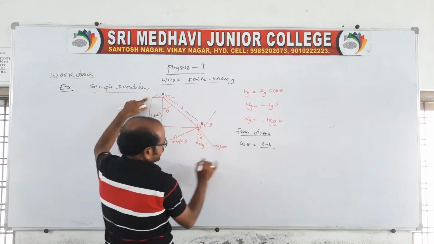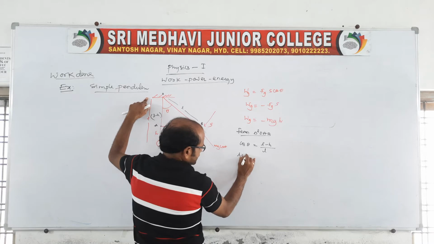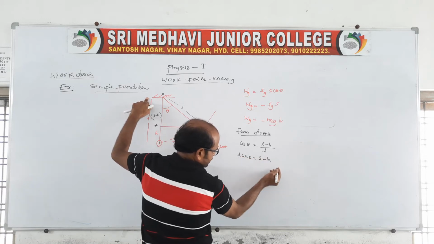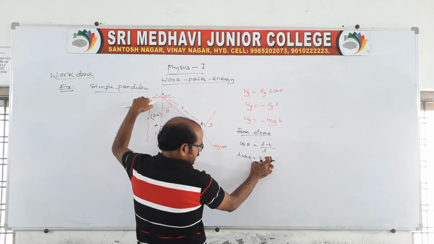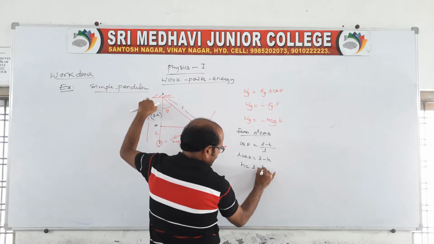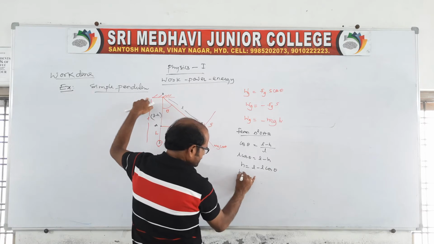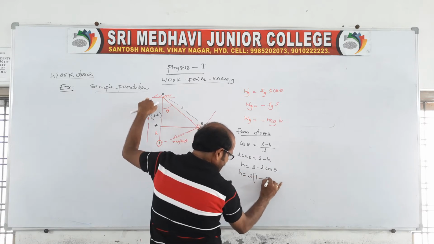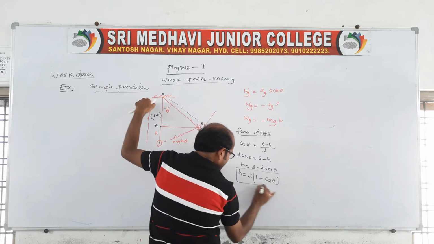So L cos theta equals L minus h. We should get h, so h is equal to L minus L cos theta. Therefore h is equal to L into 1 minus cos theta. This is the h value.